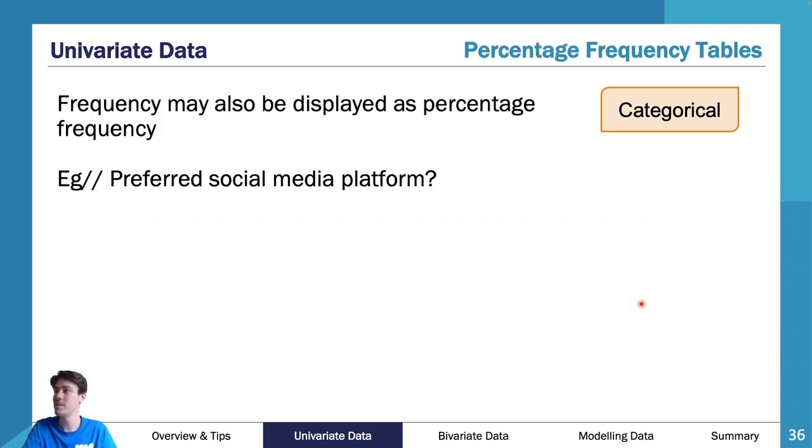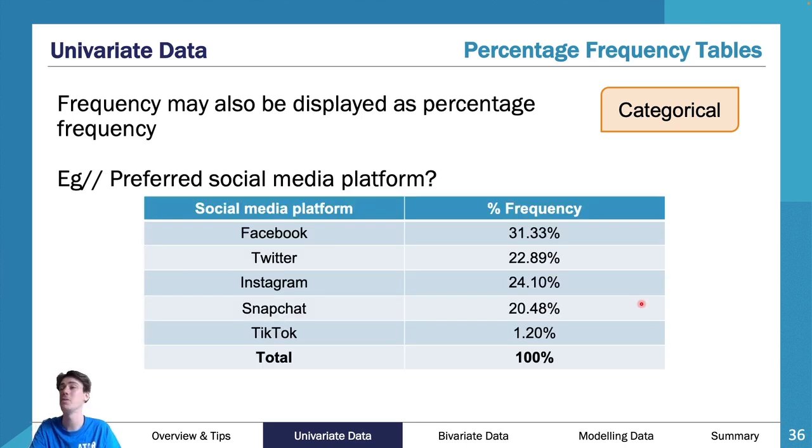The only way a frequency table can get a little bit more complex is if you put a percentage in it. A percentage frequency table is essentially when you get the whole cohort and you find out what percentage each one was, and it should total out to 100%. Now you can add this as an extra column, or you can just make it separate like this one here.